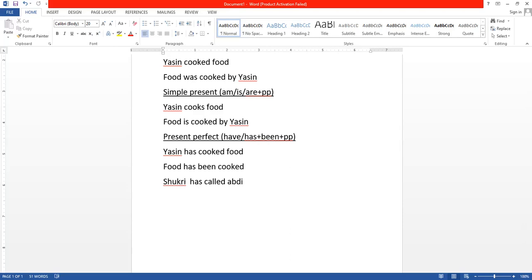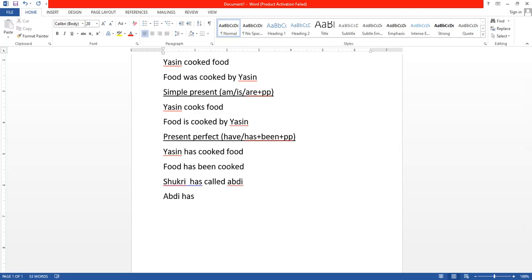So I want to make this one passive. How do I make passive? I'm going to start with Abdi. Will I say Abdi has called Shukri? No, it will be wrong because Shukri is the one that called Abdi. So I'll say Abdi has been called. Why am I saying has been called? Because has called is the present perfect.